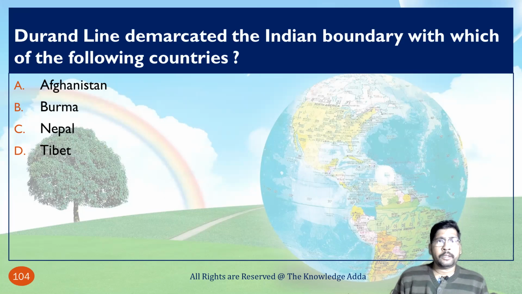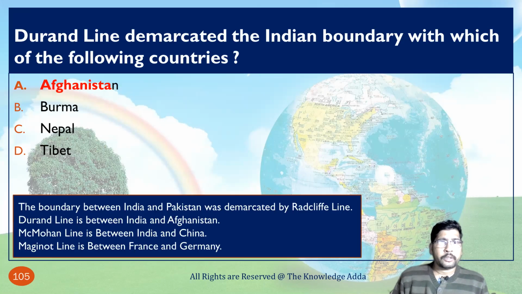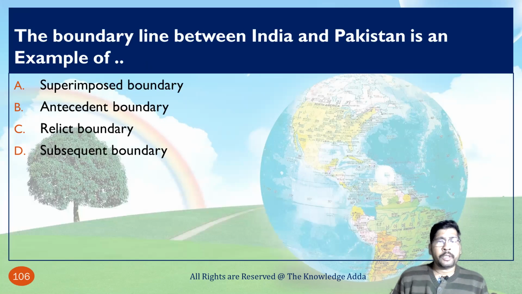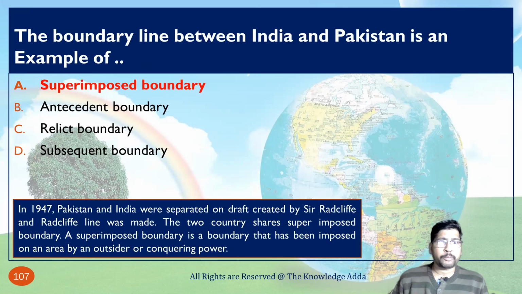Durand Line demarcated the Indian boundary with which of the following countries? That country is Afghanistan. The Durand Line is between India and Afghanistan, the Radcliffe Line between India and Pakistan, and the McMahon Line between India and China. The boundary line between India and Pakistan is an example of a superimposed boundary.